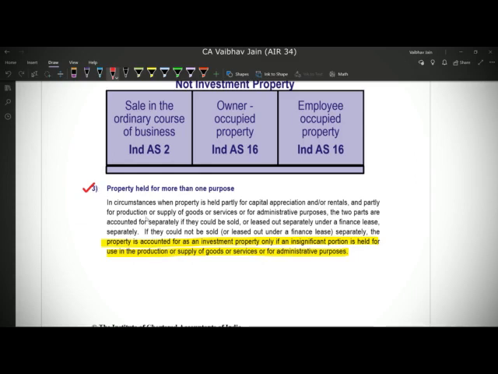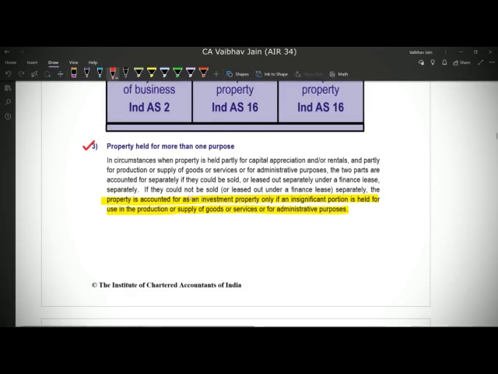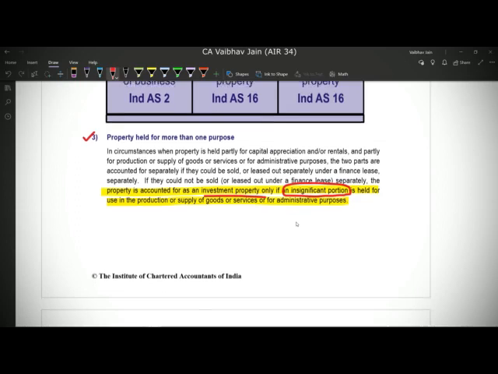But the issue will be if we cannot account for them as separate properties. If we cannot do that, then the Ind AS 40 says that the property is accounted for as an investment property only if insignificant portion is held for use in production or supply of goods or services or administrative purpose. So it is basically saying that if the owner occupied property purposes is insignificant, then you can classify the whole of the property as an investment property if you cannot account for them as separate transactions.